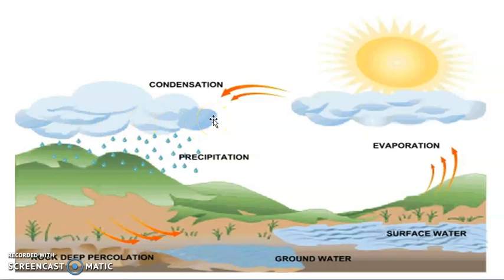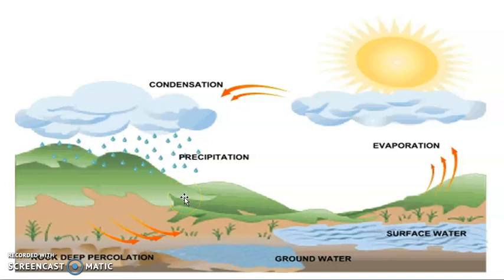These small droplets join together and form bigger drops which are much heavier. They cannot float anymore. Such drops of water fall down on the earth in the form of rain. This is called precipitation. That is how we get rain on the earth.